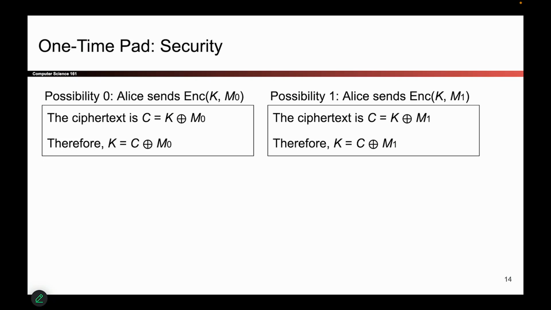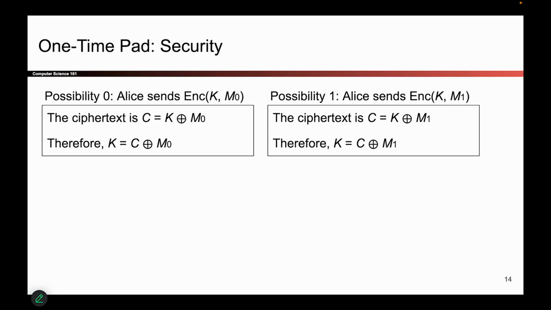So in other words, we are in one of two possible universes. In universe 1, cat was encrypted, and the message that was sent out was K XOR cat. In the other universe, the message encrypted was dog. So the ciphertext that Eve sees is K XOR dog. And Eve doesn't know which world she is in.